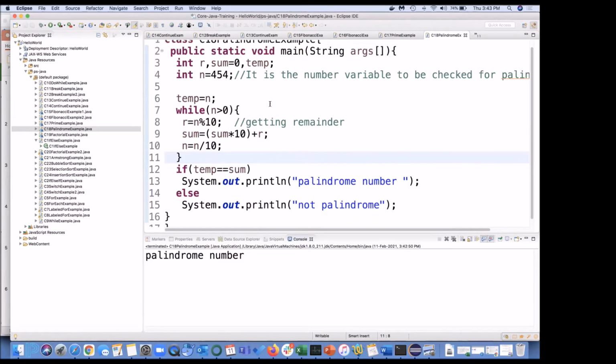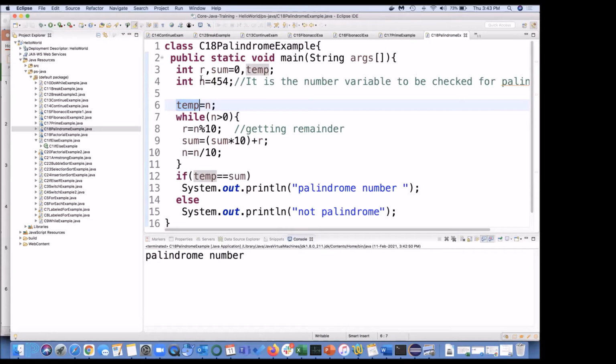Simple logic: what we are doing is taking three integers, r, sum, and temp. We assign the input into the temporary variable, and then we check whether it is greater than 0 or not.